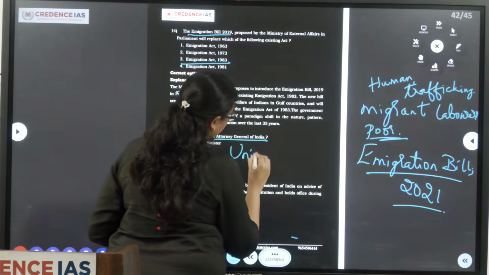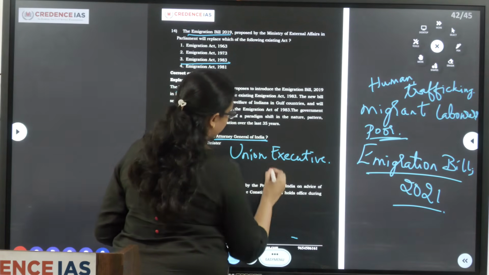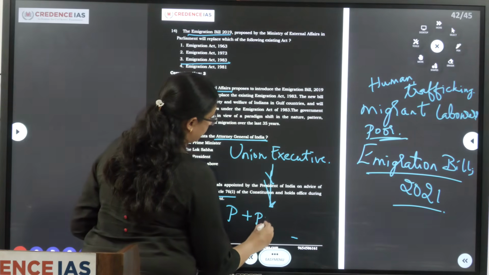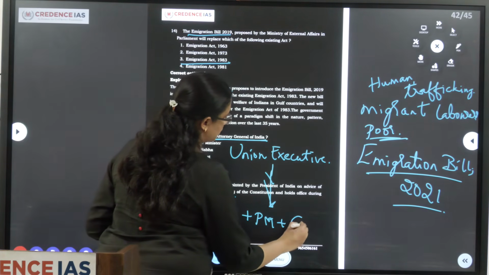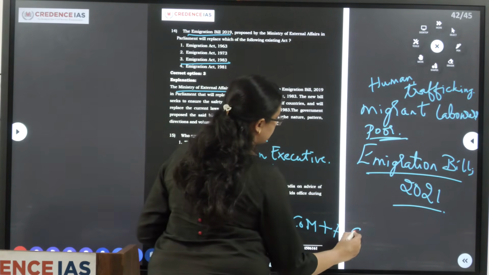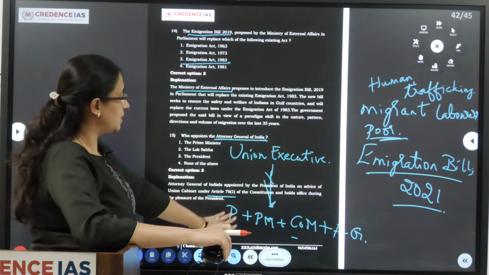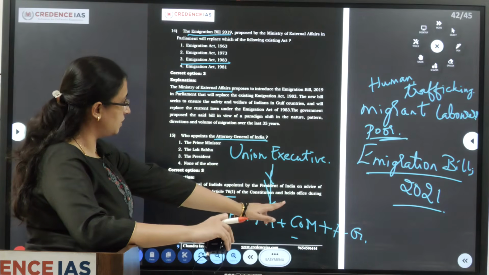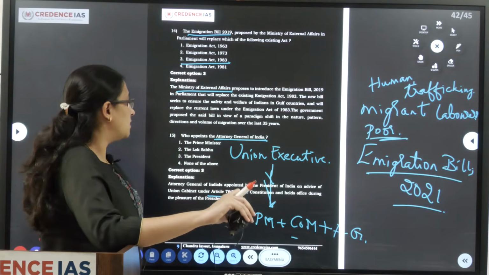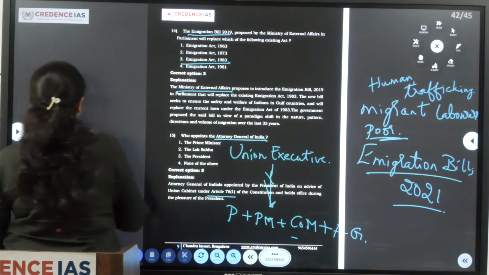He is part of the Union Executive, which includes the President, Prime Minister and Council of Ministers, along with the Attorney General, that is AG. Union Executive means it includes President, Prime Minister, Council of Ministers and Attorney General. Similarly, State Executive includes Governor, Chief Minister, Council of Ministers and Advocate General.